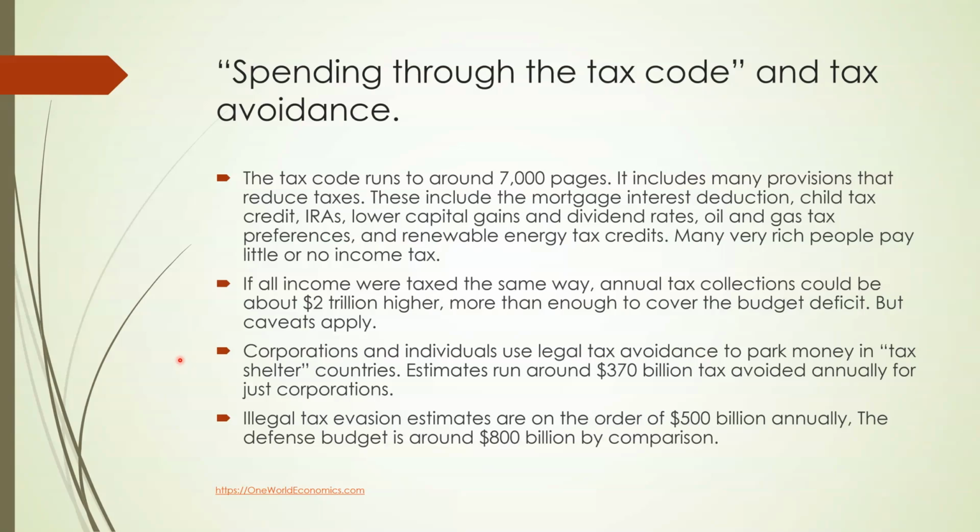Corporations and individuals use legal tax avoidance to park money in tax shelter countries. Estimates run to around $370 billion in tax avoided annually for just corporations. Illegal tax evasion estimates are on the order of $500 billion annually. The defense budget is around $800 billion by comparison. So what would happen if we taxed all income the same way?